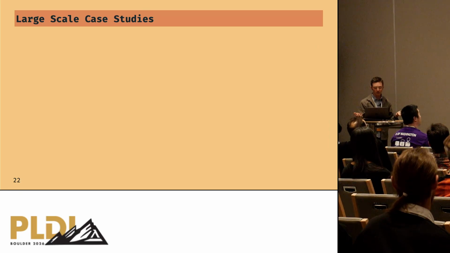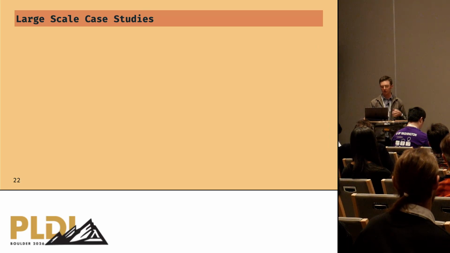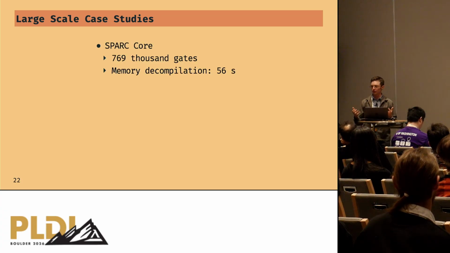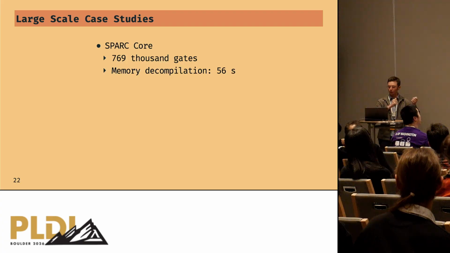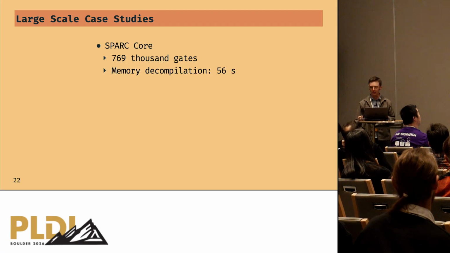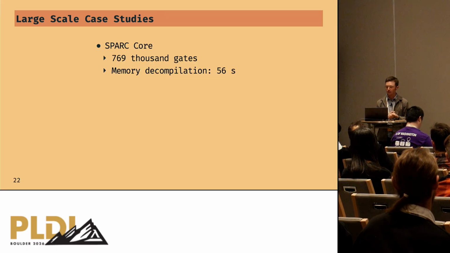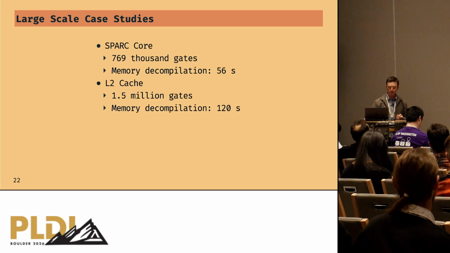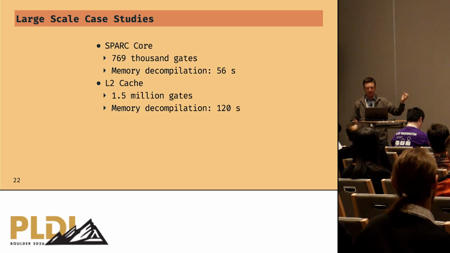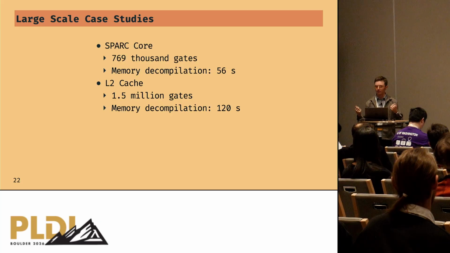We have a handful of large-scale case studies from some open source hardware designs where we do memory decompilation and then also do retargeting to different FPGA and ASIC technologies. One example is the Spark core. The netlist that we decompiled had more than 700,000 gates. Memory decompilation took about a minute, and we recovered all of the expected memory blocks. A bigger one, we decompiled an L2 cache. That was 1.5 million gates. It took about 2 minutes, and indeed we correctly identified all the expected parts of the cache: tag, state, data blocks, and all of that.